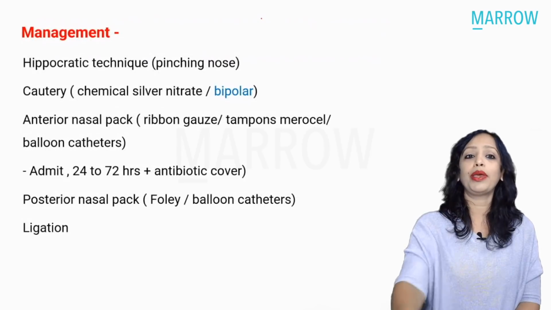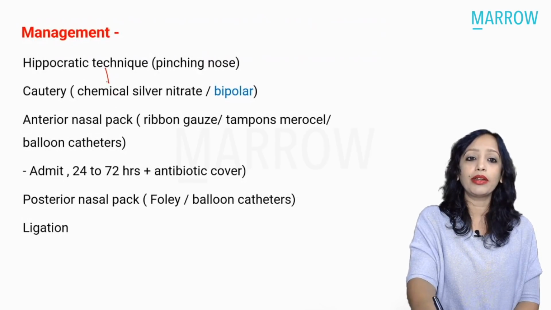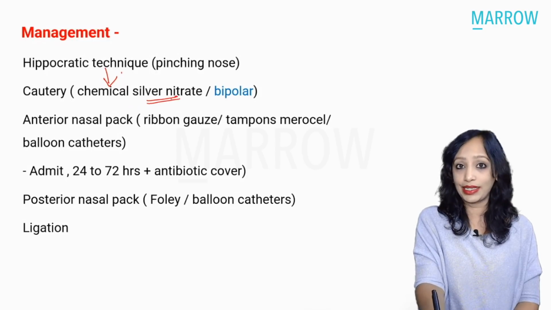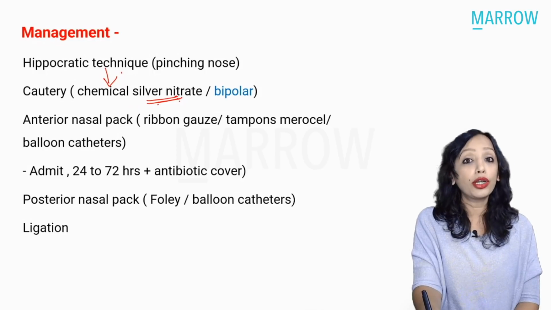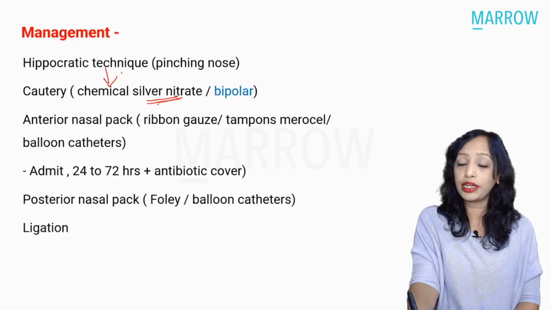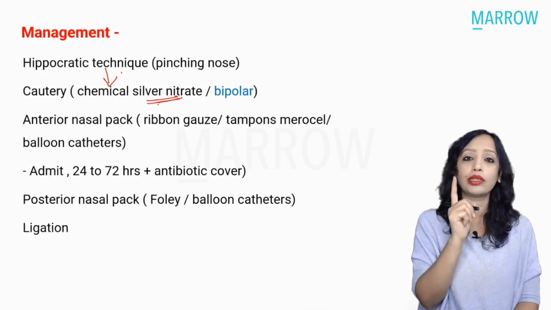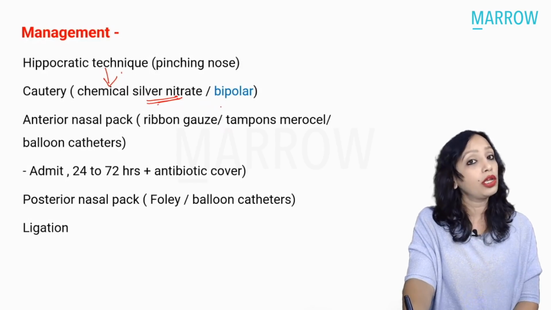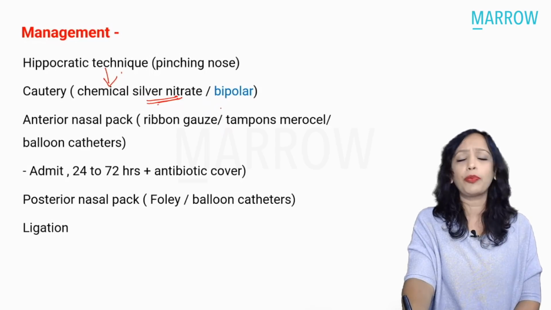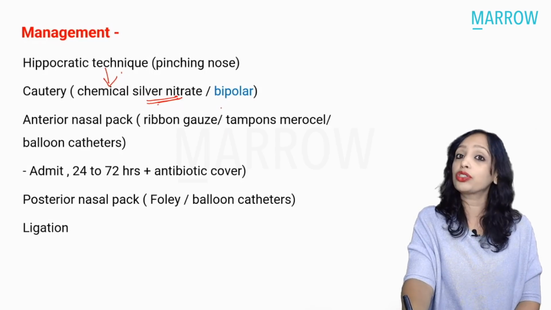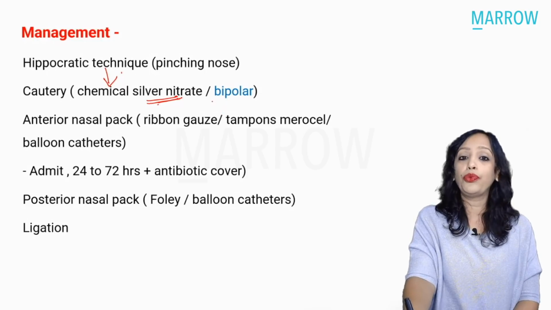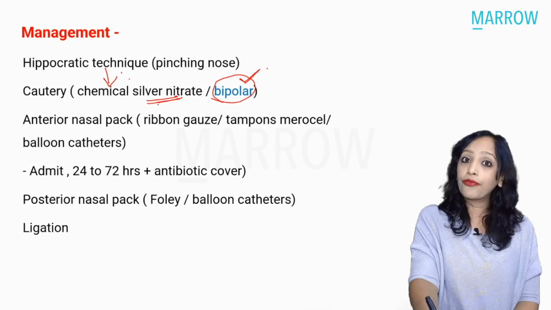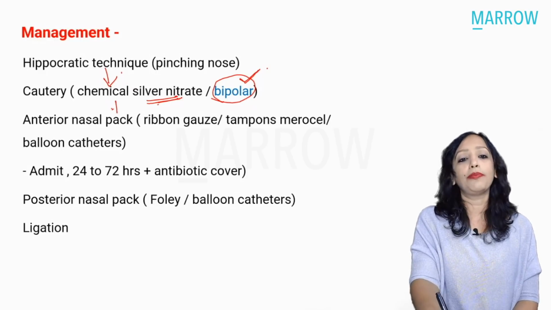So yes, the first is pinching the nose, that is the Hippocratic method. The next is the cautery. Cautery can be done in the OPD with the help of silver nitrate sticks, or with the help of electrical cautery. And there it is very important to remember, please note this, that in the nose we never use unipolar. If you use unipolar in the nose, be it for any surgery that you're doing, septoplasty, FESS, or for epistaxis, there are chances of blindness. So that is why we always go for bipolar cautery. Yes, and if still bleeding, then we go for nasal packing.